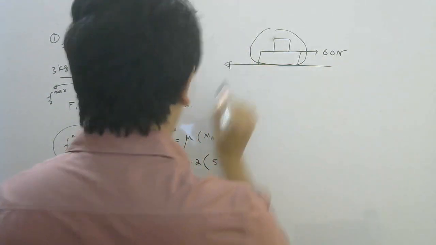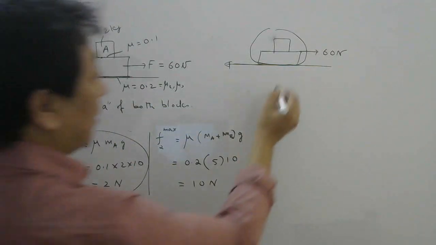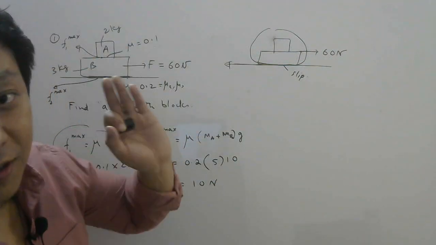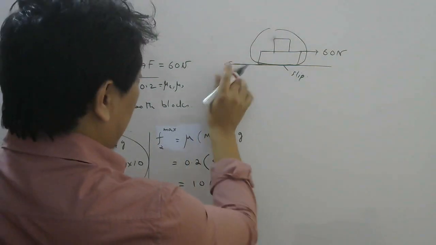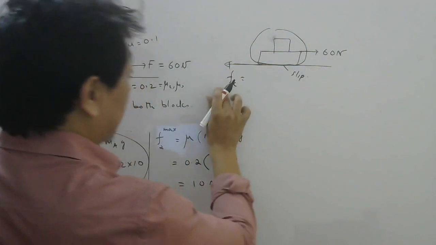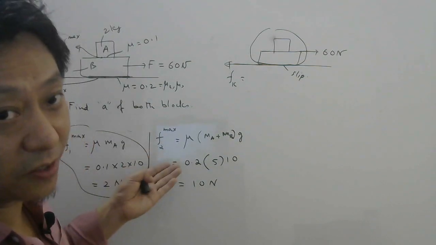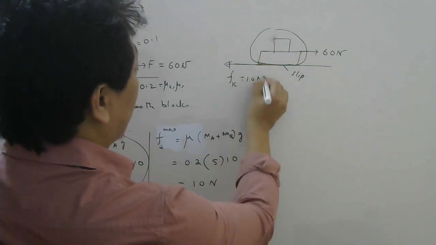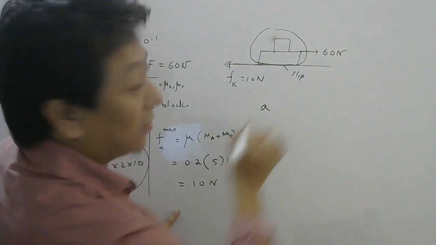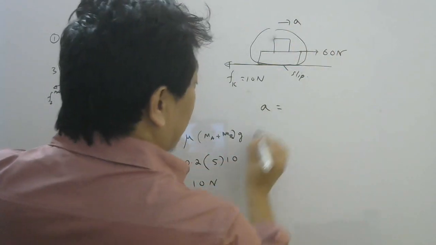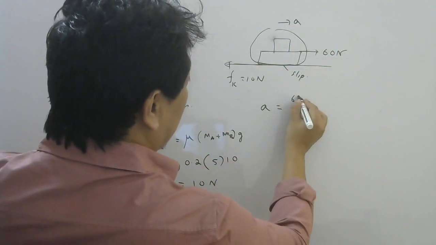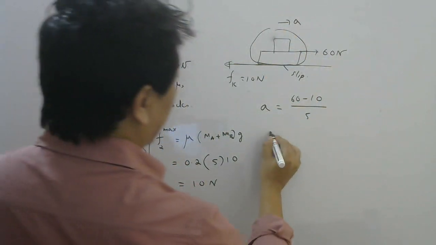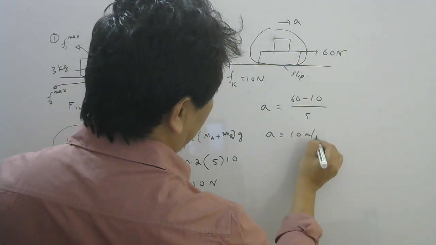Here maximum friction possible is only 10 Newton. So clearly there will be slipping here, right? So now once it slips, friction will be kinetic, and kinetic friction is the maximum value of static friction, because mu s and mu k in this problem we have assumed same. So this will be 10 Newton. So if I assume they move together, what will be the acceleration? Well, net force is 60 minus 10 divided by mass of this system, which is 2 plus 3, 5, right? So acceleration will be 10 meter per second square.